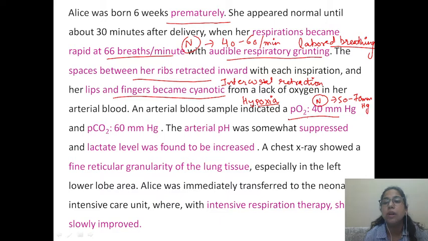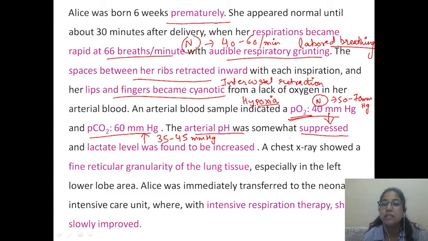So definitely partial pressure of oxygen in the arterial blood is decreased, and PCO2, partial pressure of carbon dioxide, was 60 millimeters of mercury, and normal is 35 to 45 millimeters of mercury. So definitely PCO2 is increased. Then arterial pH, although the value is not given, we have been told that it is suppressed. That means pH is less, and the normal pH is 7.35 to 7.45. Here the pH is less, which points to acidosis.